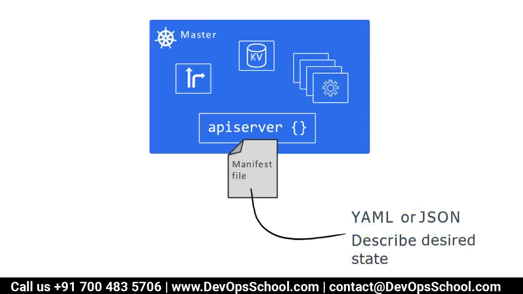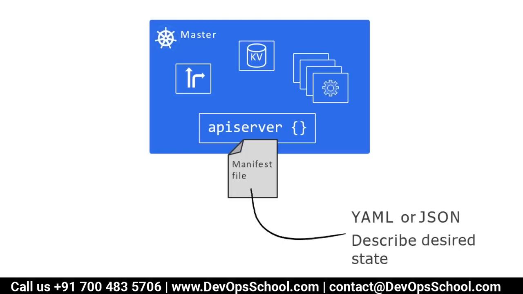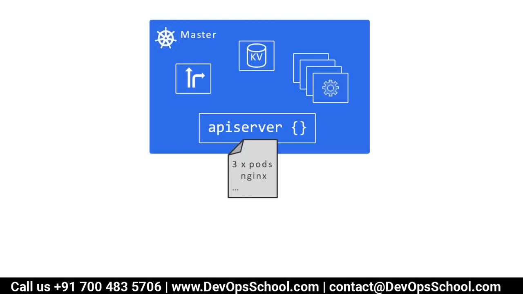In YAML and JSON, you describe your desire: I want 3 pods. I told you we don't know pods yet, but I know a few things: a pod has a container, a pod has an IP address, and inside a pod we can have multiple containers. So you desire 3 pods of Nginx. That desire, written in YAML or JSON, you send to the API server.